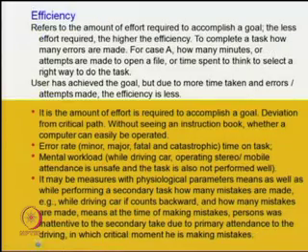Now, the efficiency. Efficiency refers to the amount of effort required to accomplish a goal. The less effort required, the higher the efficiency. To complete a task, how many errors are made?